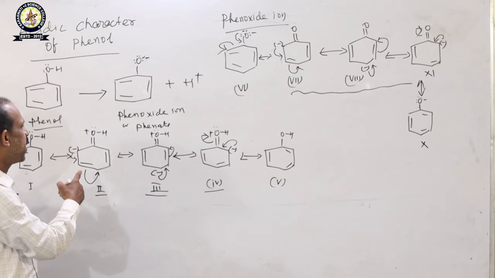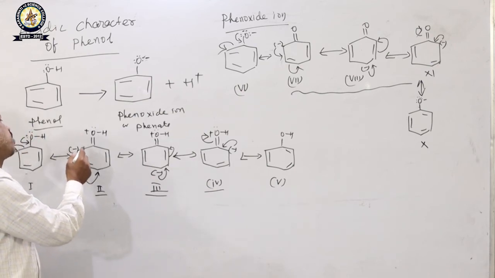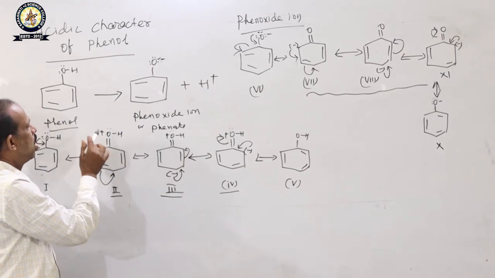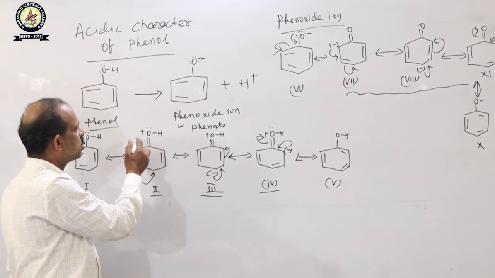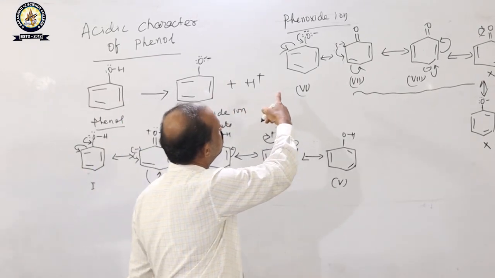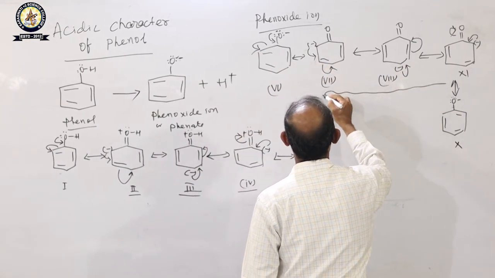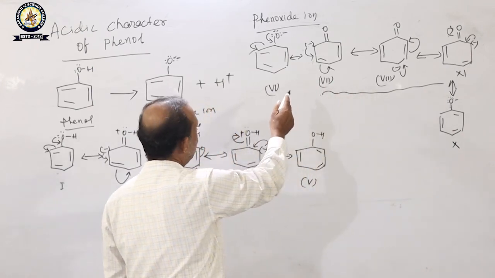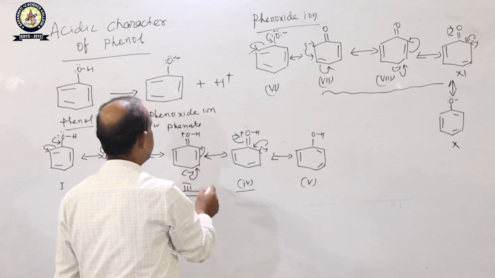Due to the charge separation, which costs energy, the positive charge and the negative charge in phenol will try to attract each other due to resonance. But in the case of phenoxide ion, there is no charge separation. So the energy content of the resonance structures of phenoxide ion is less than that of phenol.